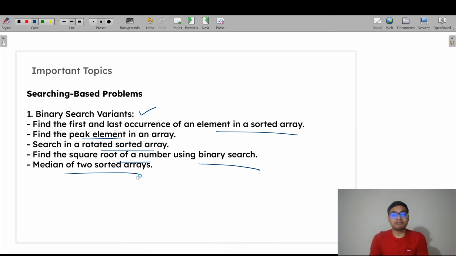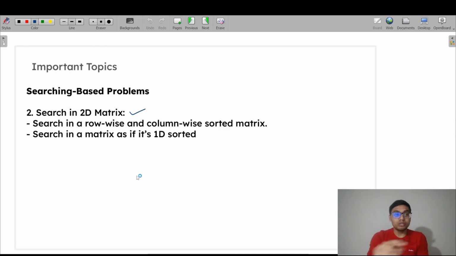These are the pattern wise questions based on binary search. If you see the 2D matrix, how to search in a 2D matrix: search row wise or column wise in a sorted matrix. Search in a matrix, if it is 1D sorted, then how can you find the element? So these are the searching based problems.